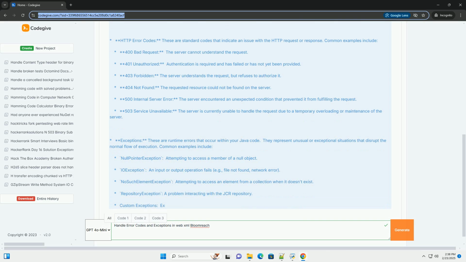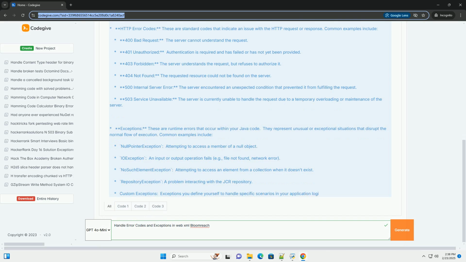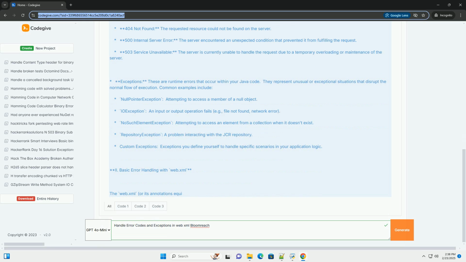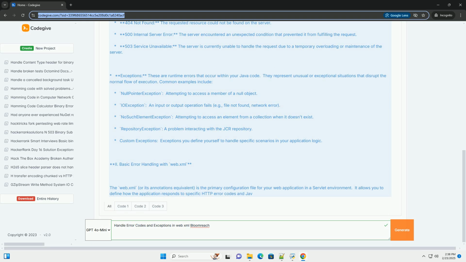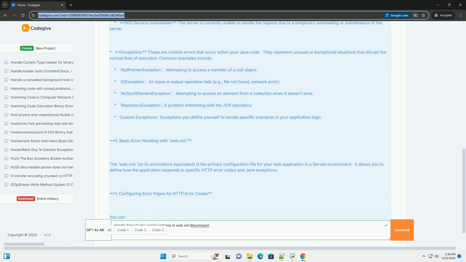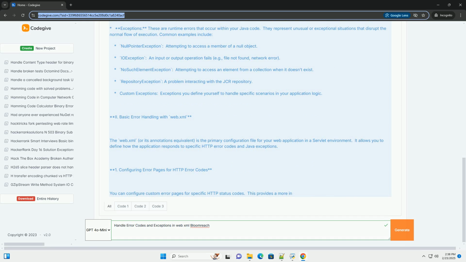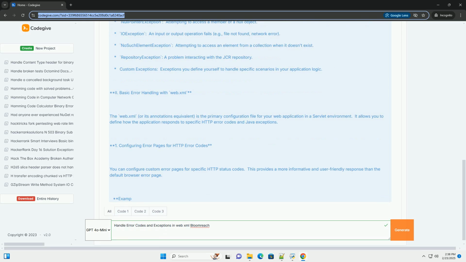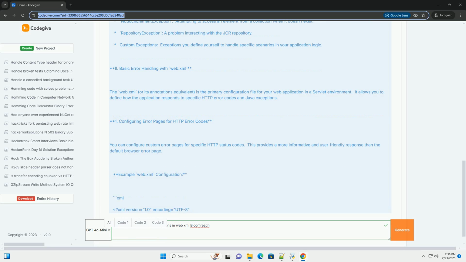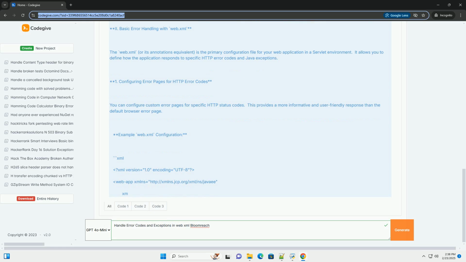Understanding the types of errors and exceptions. Before diving into the implementation, let's understand the different types of errors and exceptions you might encounter. HTTP error codes. These are standard codes that indicate an issue with the HTTP request or response. Common examples include